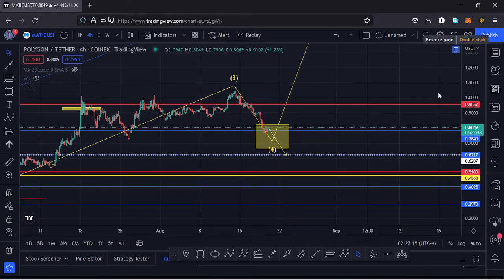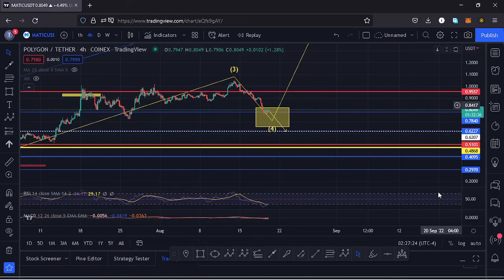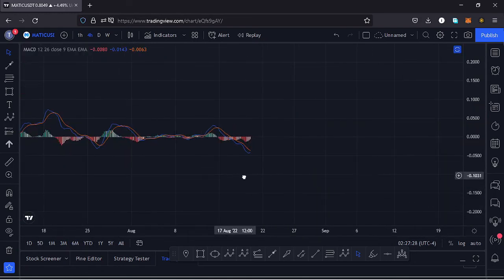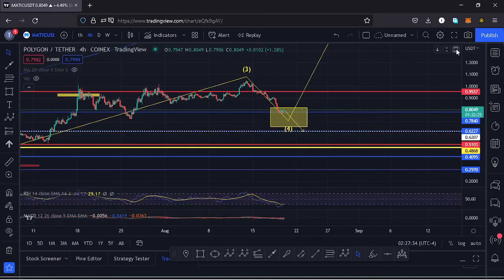Also taking a look at the indicators, here on the RSI we are trading at around the 34 mark, and that means we have massive room for us to support any movement to the upside. Also taking a look at the MACD, here on the MACD we have not yet printed anything, but soon we are going to print a bullish cross, so let's be patient and see how that plays out, and I'll keep you updated.